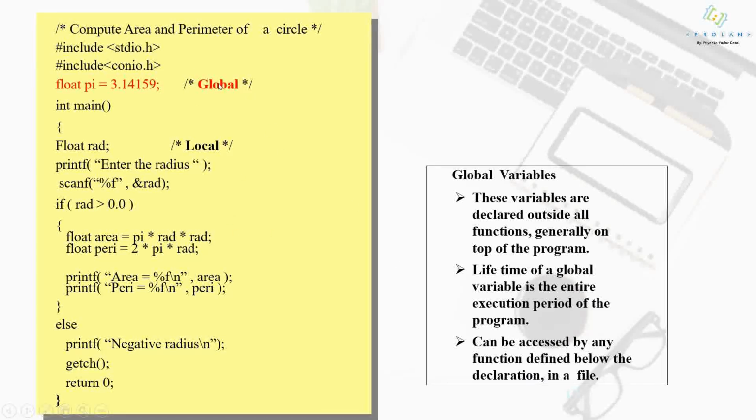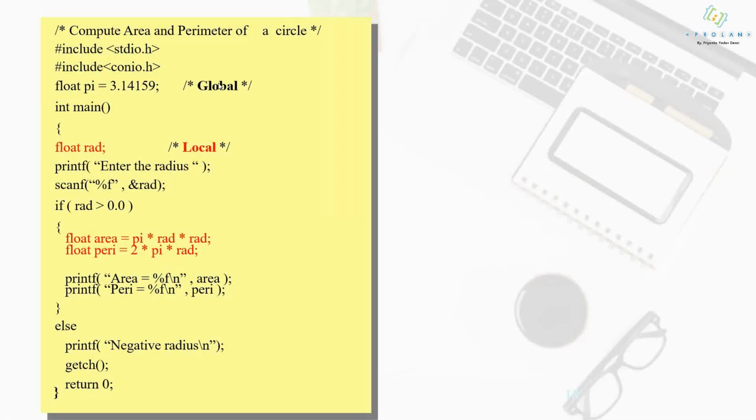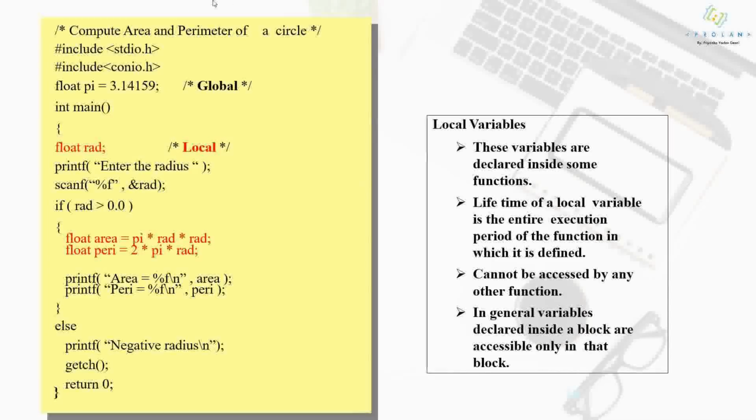So this is what a global variable is. Next is the local variable. See here, this particular variable rad is defined inside the function main. That is why this variable is called local. The access of this variable rad is limited to this particular function only.